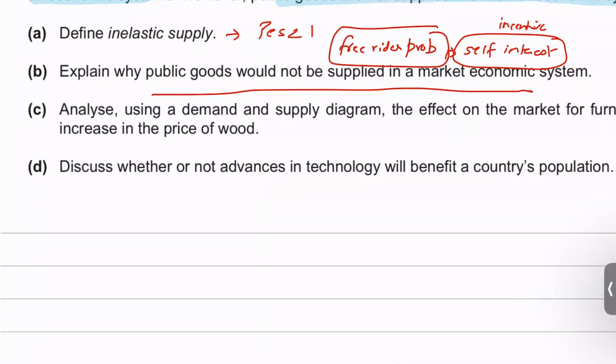So consumers would want to buy chocolates and they would be ready to pay for chocolates. But people won't be really ready to pay for public goods such as street lights, because they know that if they buy it, others will consume it as well, and they can't say no to the others who are consuming public goods. If you pay for a street light outside your house and you install it, you can't stop your neighbor from using it. The neighbor will equally benefit as you are benefiting, and that's what makes it non-rivalrous and non-excludable.